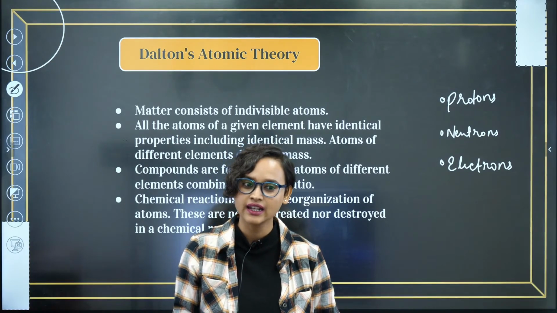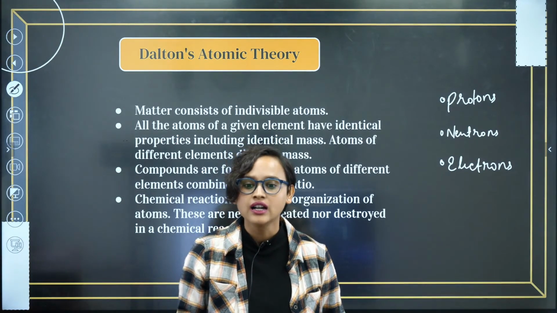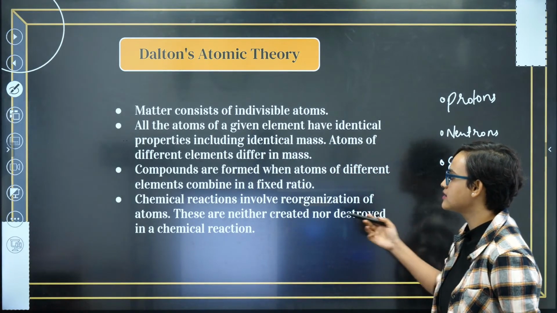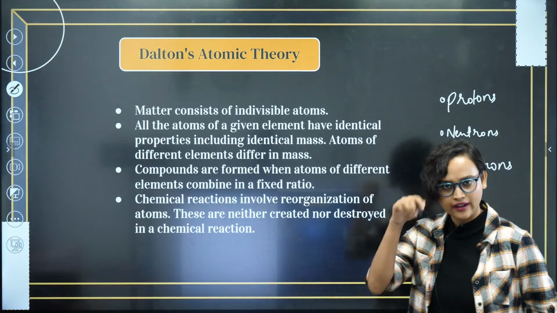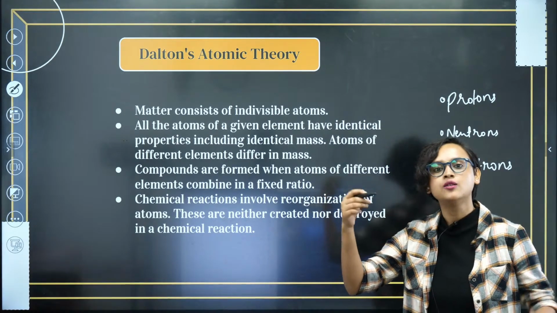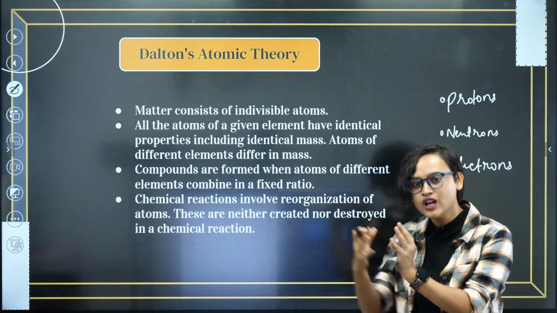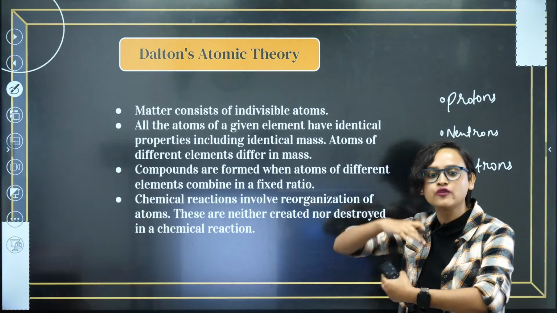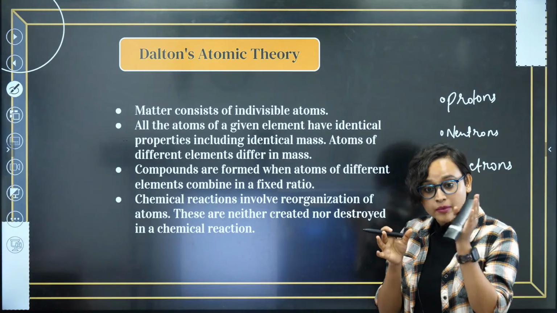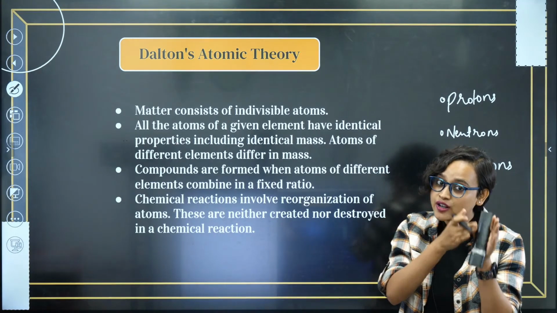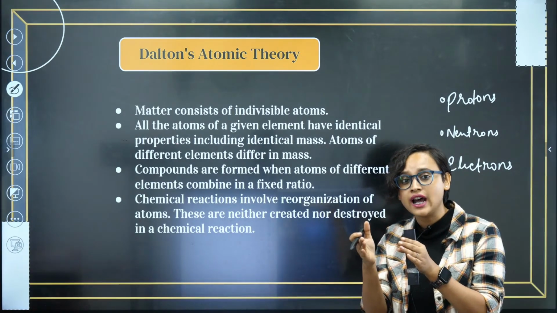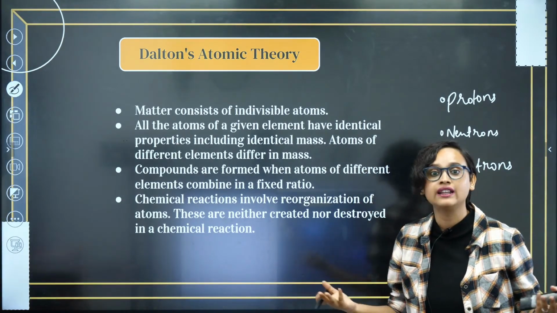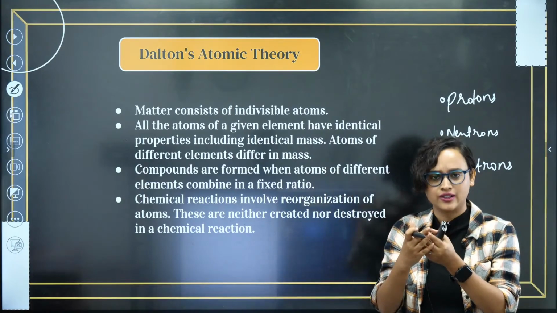Are you understanding, everybody? Can you tell one example? What is it? Chemical reactions involve reorganization of atoms. Hydrogen plus oxygen, what happened? It became H2O. Reorganization, atoms got together, atoms combined to form a compound, right? But you see that the hydrogen atoms or the oxygen atoms were not created suddenly. They were not destroyed in the chemical reaction. They just combined together, right?